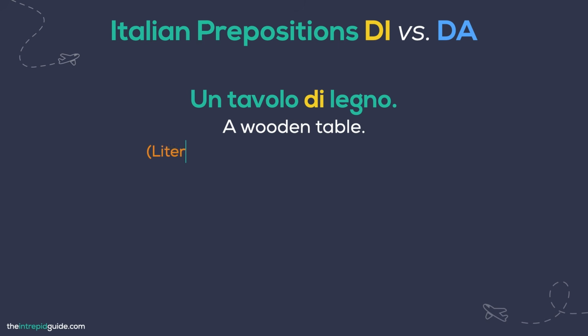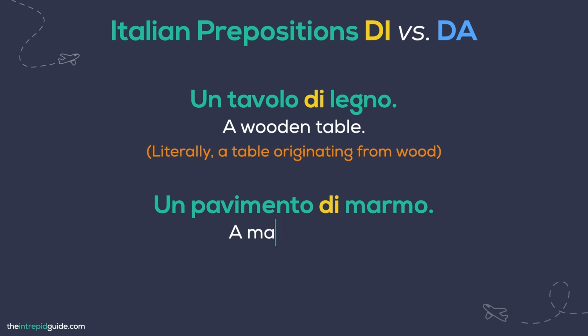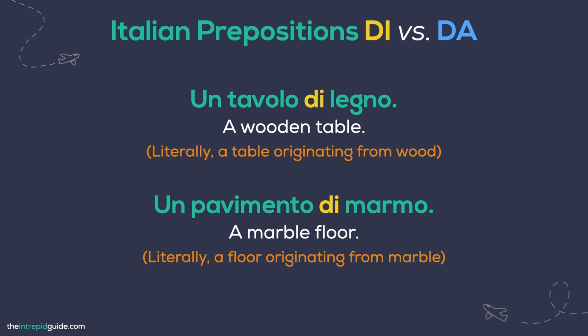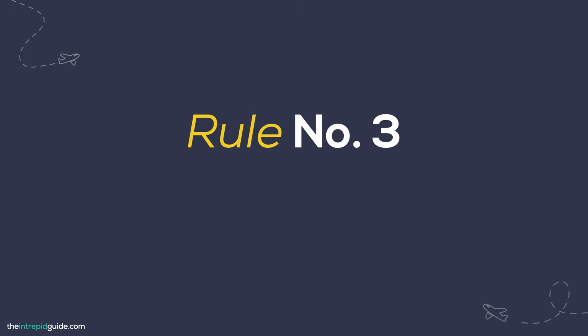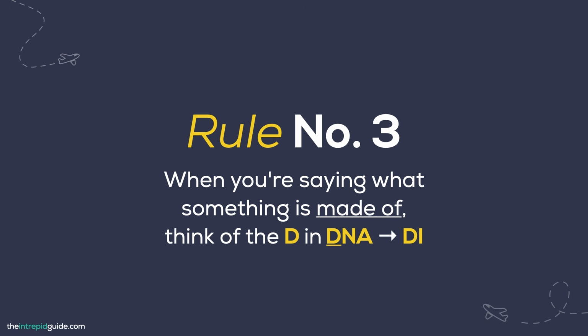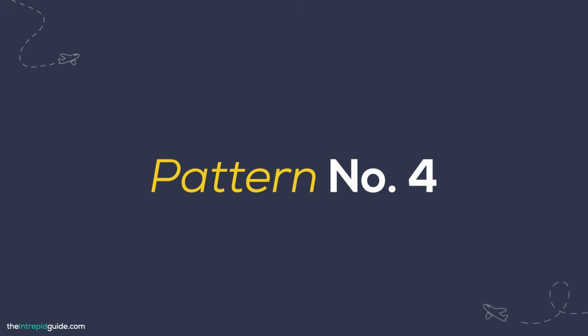Here are some more examples. Un tavolo di legno. A wooden table. Literally, a table originating from wood. Un pavimento di marmo. A marble floor. Literally, a floor originating from marble. So here's your third rule or pattern to keep in mind. When you're saying what something is made of, think of DNA, di. The material is the origin of the object. Same logic, same preposition. Now let's move on to the next pattern to keep an eye out for.